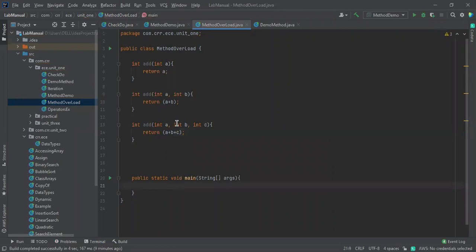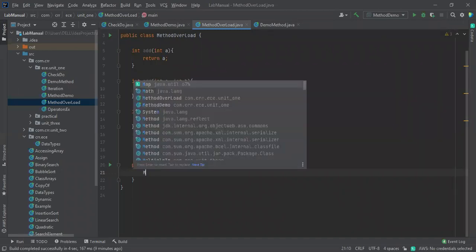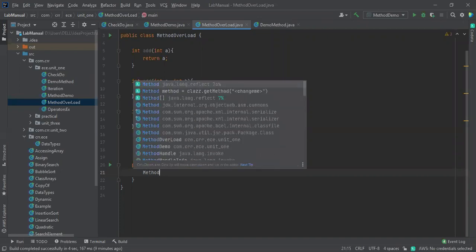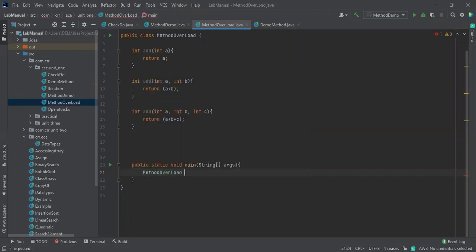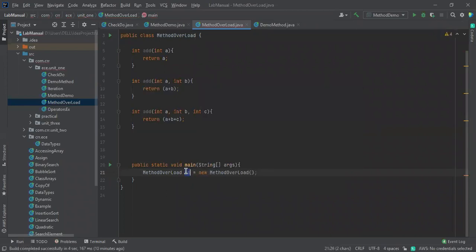Now I'm going to access this. How are you going to call these functions? Sorry, all these are not static methods, so I don't want to mention static right now. I just want to create an object of the class. What is the name of the class? Method overload. I'm going to take it as method overload is equal to new, using the keyword, and I'm going to create an object. Yes, I created an object for this.